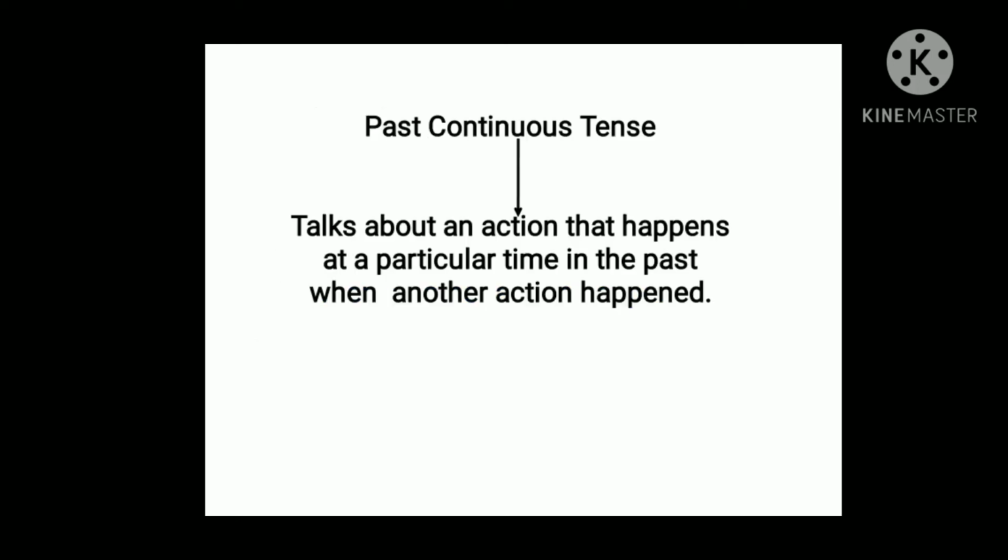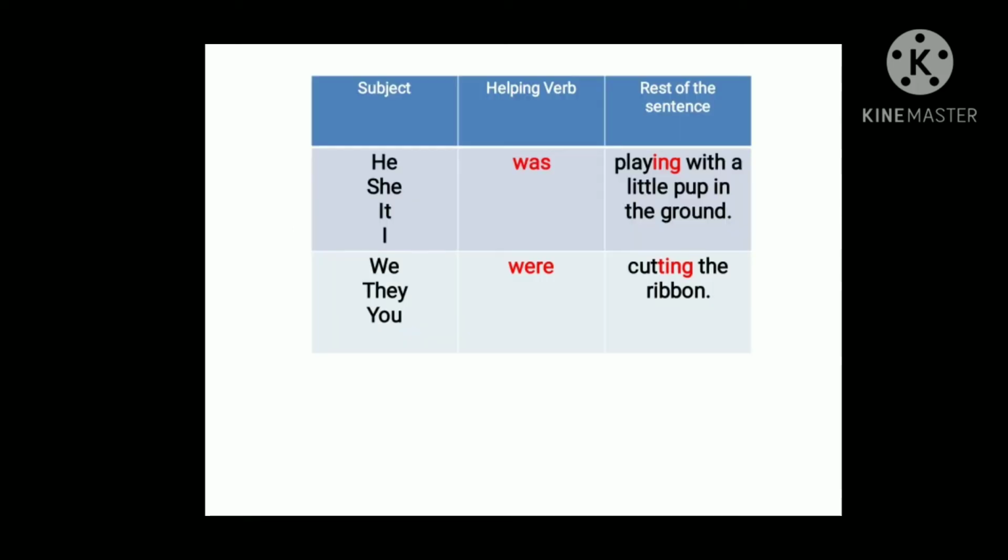Now next we are going to see about the past continuous tense. The past continuous tense talks about an action that was happening at a particular time in the past when another action happened. Now we are going to see how to frame this past continuous tense. It is very simple. Just as in present continuous tense we have the be form verbs is, am, are, here in the past continuous tense we have was and were as the helping verbs.